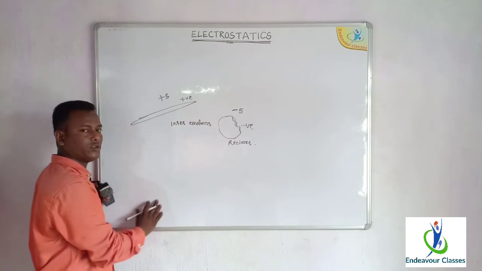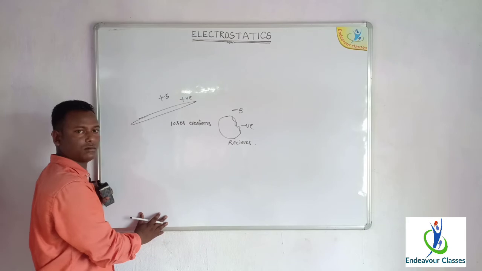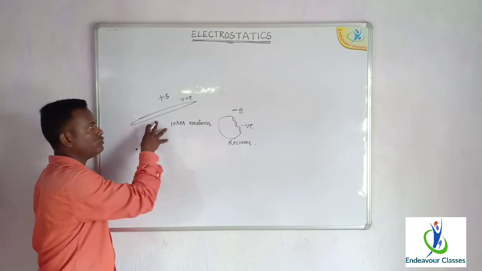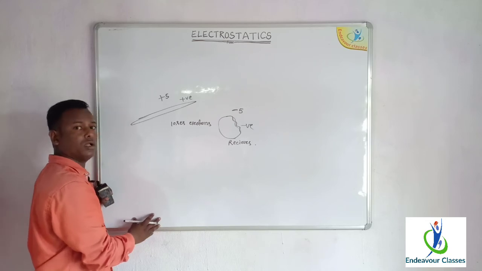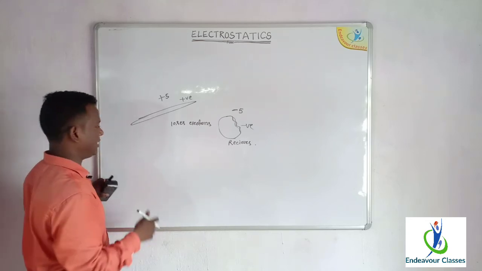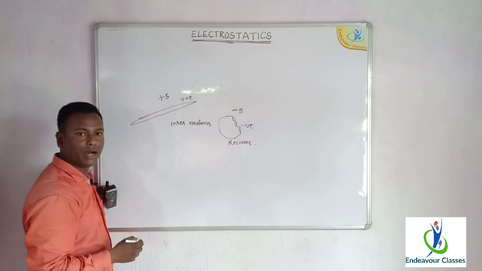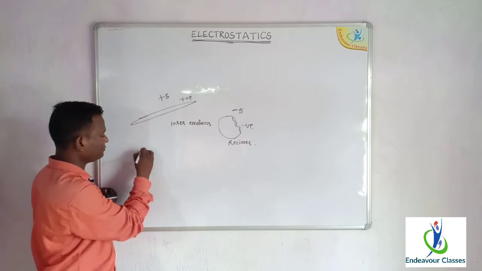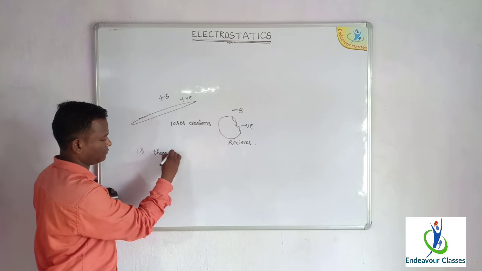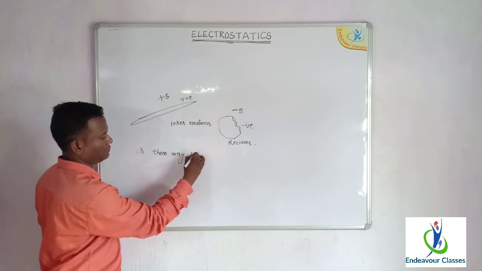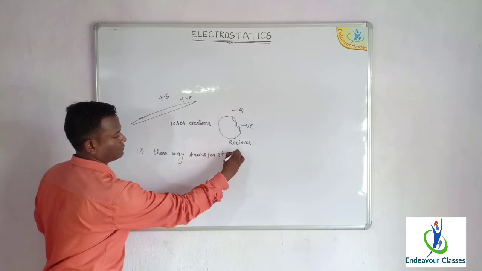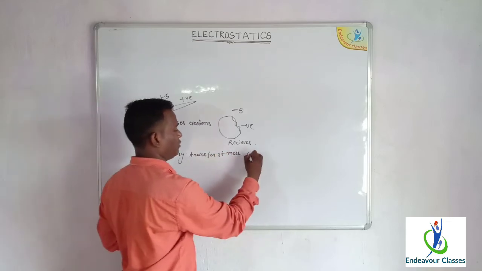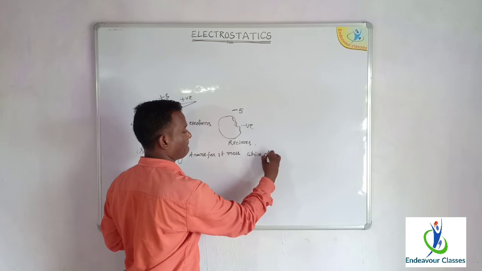Now another thing: during charging, there will be transfer of electrons from one body to another. The body which loses electrons becomes positively charged, and the body which gains electrons becomes negatively charged. So one question arises: is there any transfer of mass while charging?